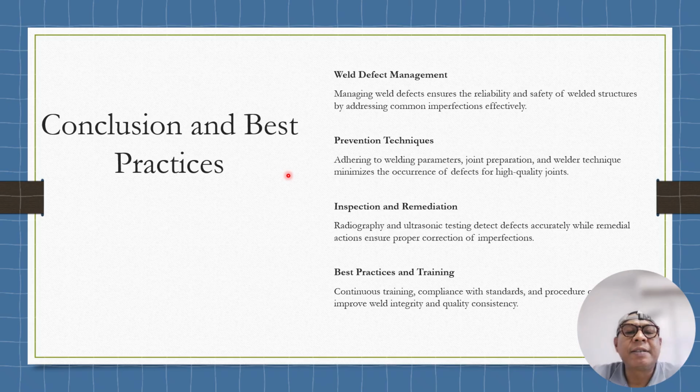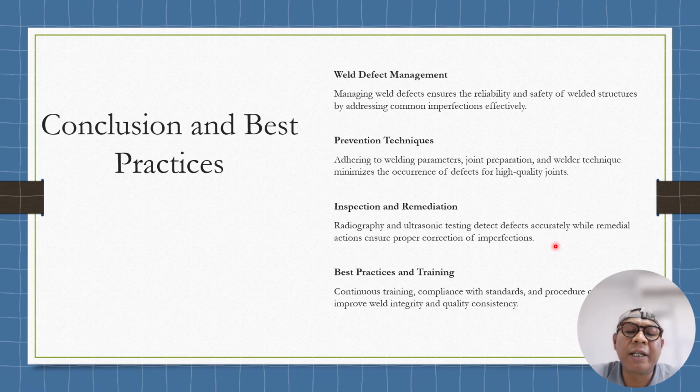Conclusion and best practice. Weld defect management: managing weld defects ensures the reliability and safety of welded structures and addresses common imperfections effectively. Prevention technique: achieving proper welding parameters, joint preparation, and welding technique minimizes the occurrence of defects and ensures high quality. Make sure they follow the WPS. Inspection and remedial action: radiography and ultrasonic testing detect defects accurately, while remedial action ensures proper correction of the imperfection.